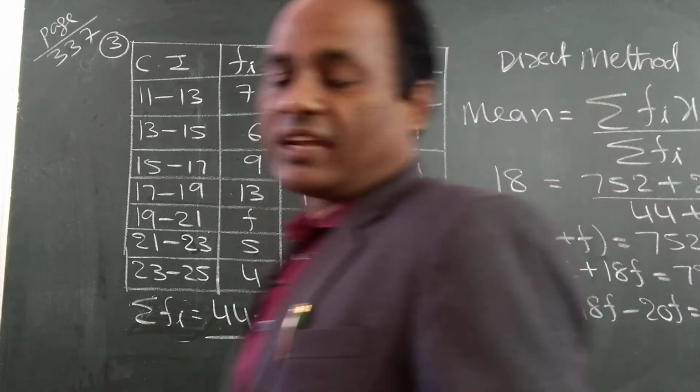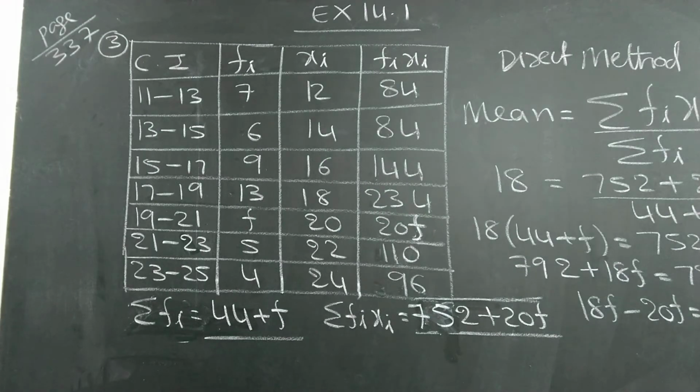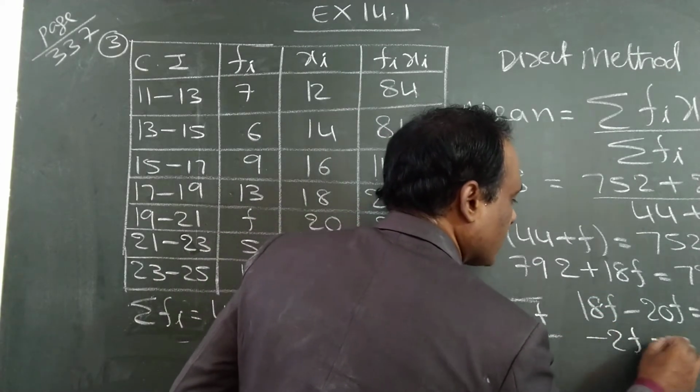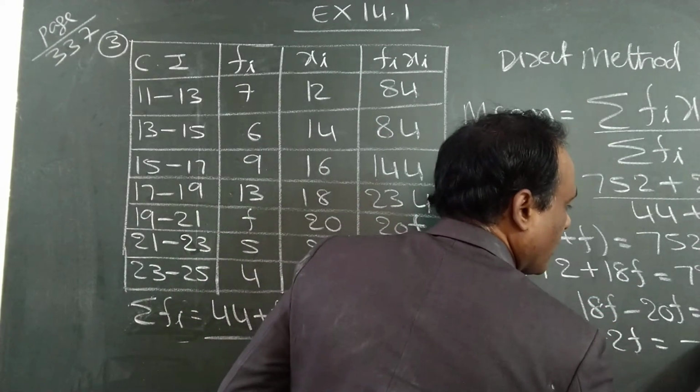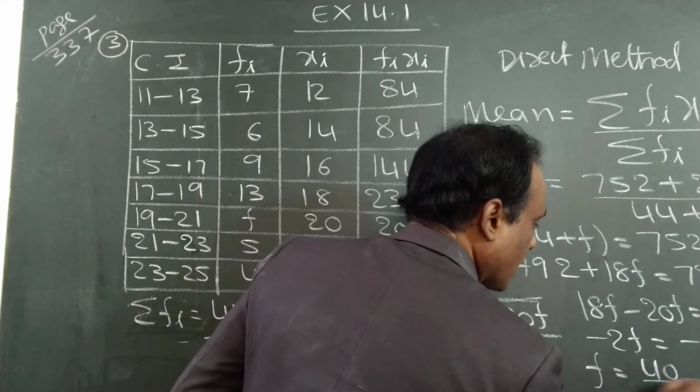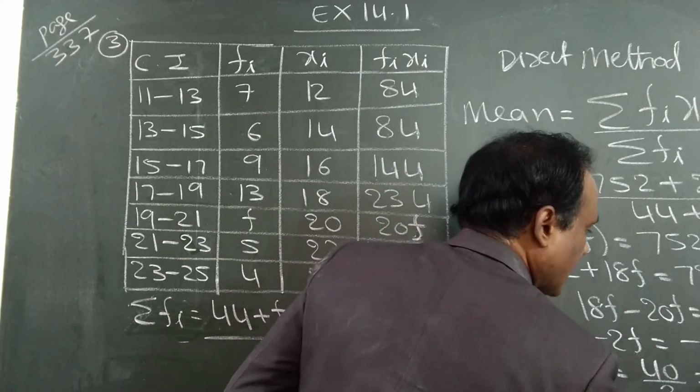Do the simplification and tell the answer. What is the F value? 18 minus 20 is minus 2F. This is minus 40. Minus minus cancel. F is equal to 40 by 2, which is 20. Answer.